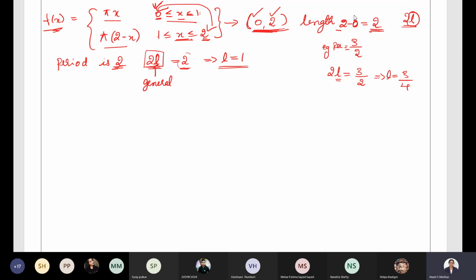Next. So we have got L to be equal to 1. Next what we have to do is we need to check what kind of equation this is. We have the equation pi x where x lies between 0 and 1, and x lies between 1 and 2, f of x is defined to be pi into 2 minus x. Okay, now what we should do over here? What is the next step to be done? Anybody would like to say what is the next thing we need to do?